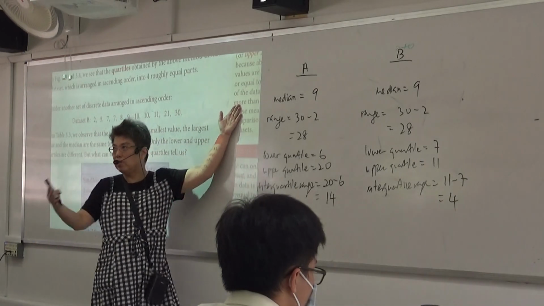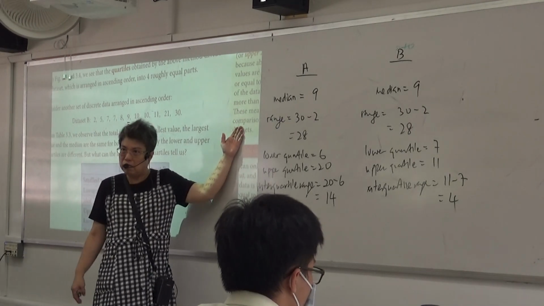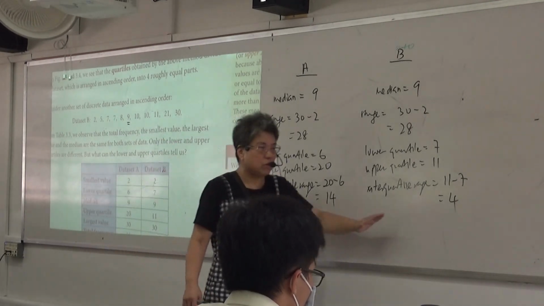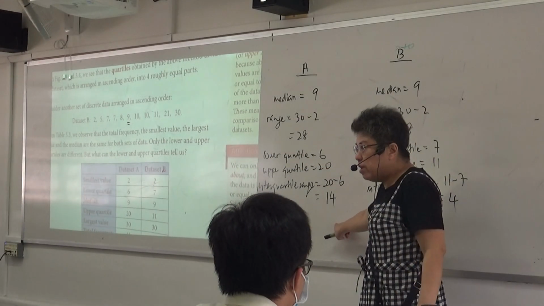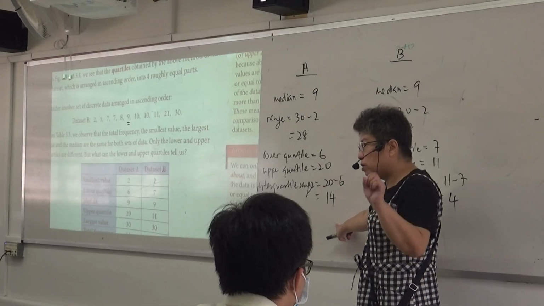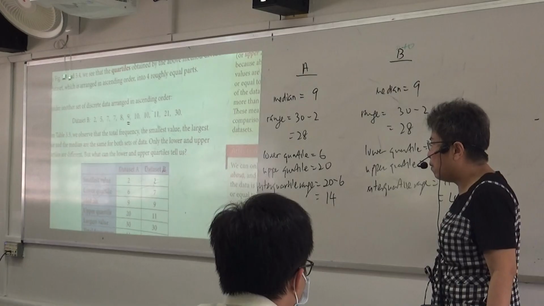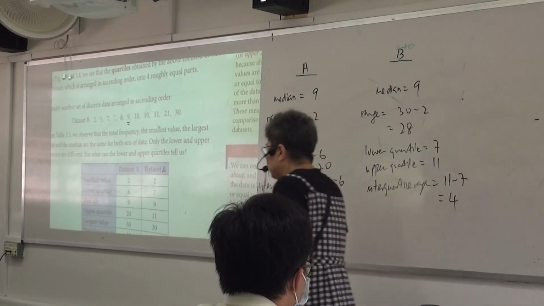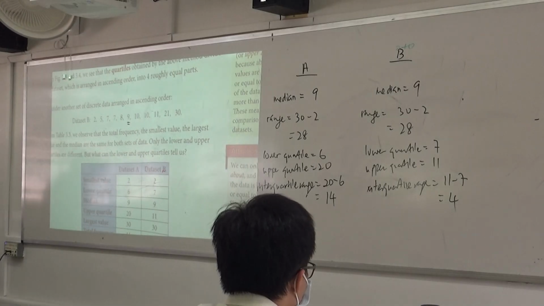Median is the same, we cannot say anything. Right? Range is the same, we cannot say anything. But can you see the interquartile range? Which one is bigger? 14, right? That means this is less consistent or it's more widespread. This one is what? More consistent or what? Less widespread. Okay? Now, how do I show it? Okay? That means all this data can tell me a lot of things.